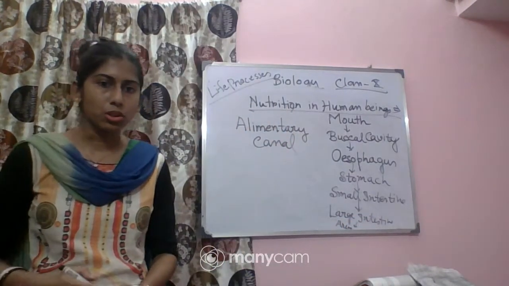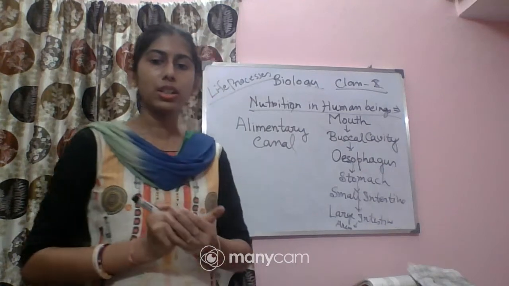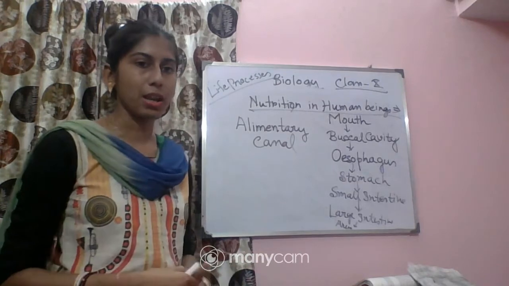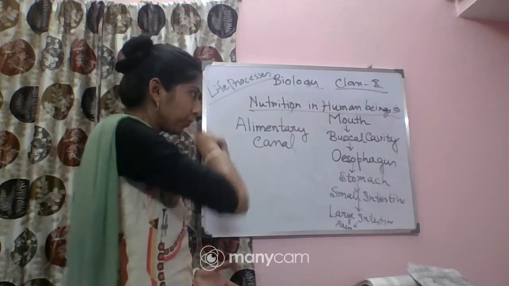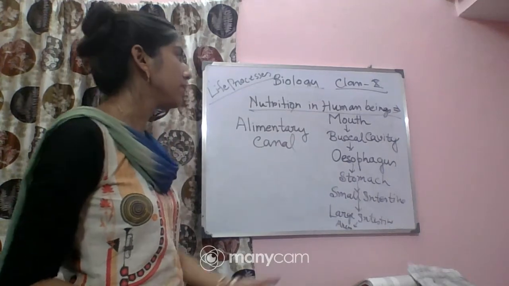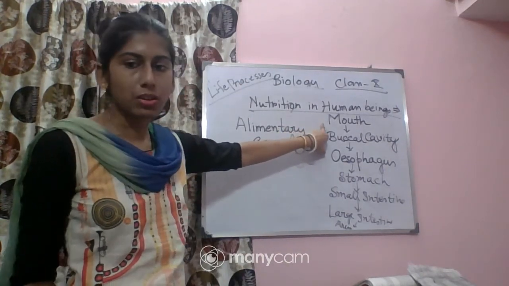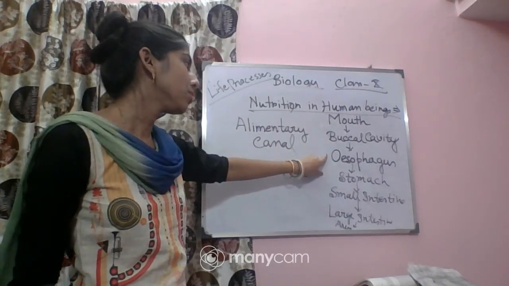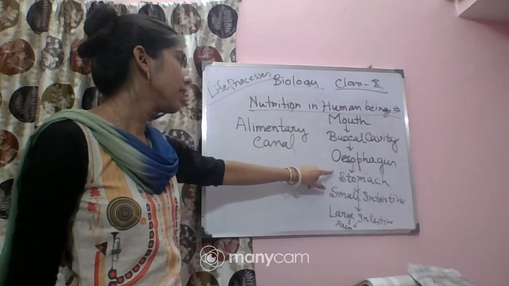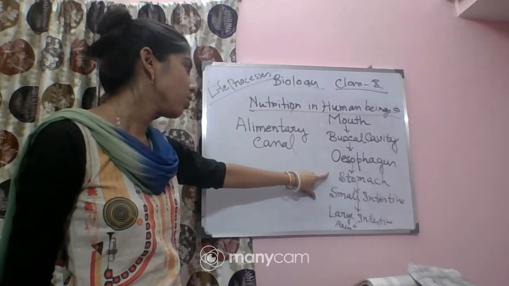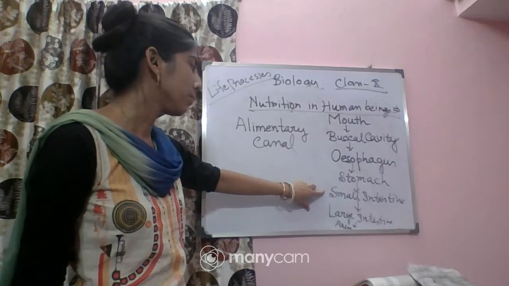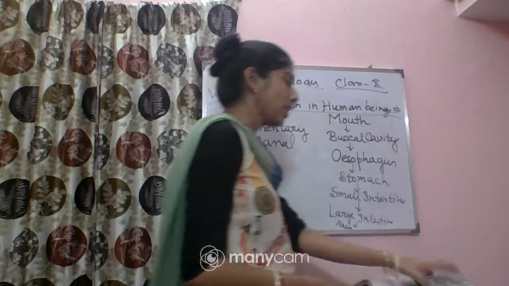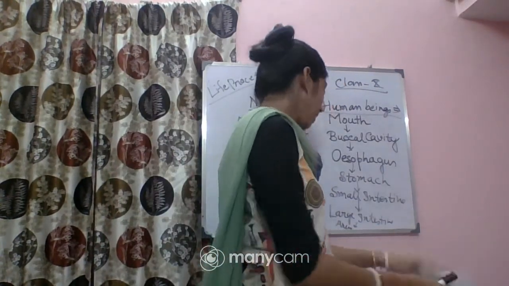So what I have told you is that the alimentary canal is a long tube, and the length of the alimentary canal may vary in different types of organisms, animals. So what are the different parts of the alimentary canal? The food first will be taken in through the mouth, then it will reach the buccal cavity. After that, it will pass to the esophagus. From the esophagus, it will move to the stomach. From the stomach, it will pass to the small intestine. From the small intestine, it will move to the large intestine. Ultimately, the undigested food will be released through the anus.